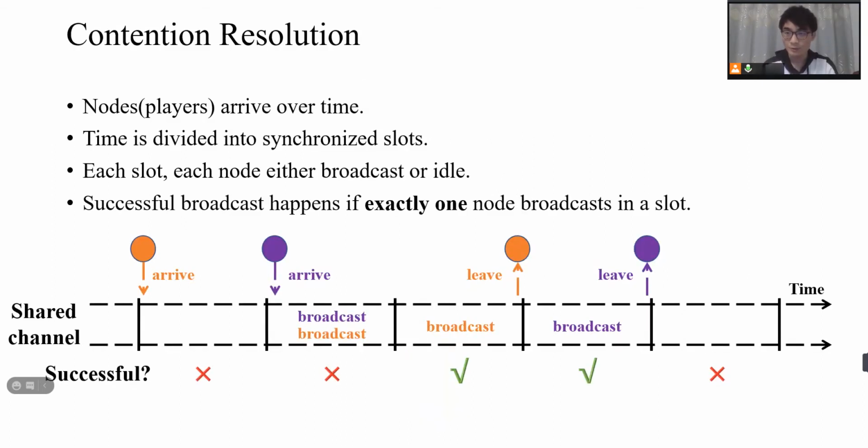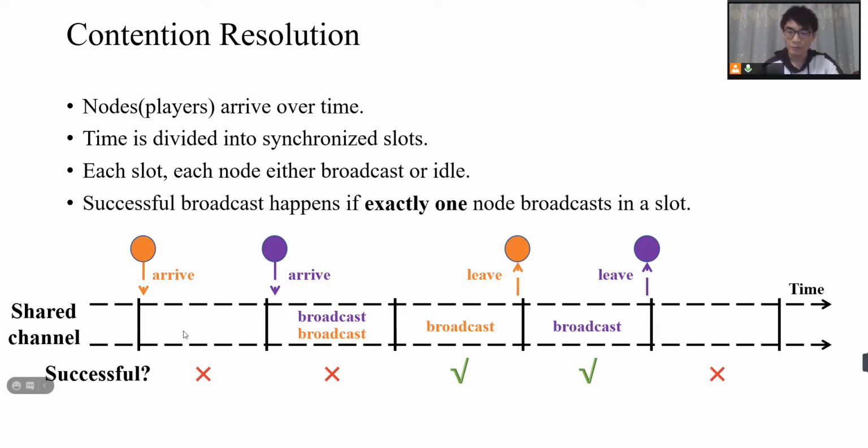First, let me introduce the model of the contention resolution problem. In this model, there is a shared channel, and there are several nodes, also called players, that arrive over time. The time is discrete and divided into synchronized time slots. As you can see, a node can arrive at the beginning of some slots. Each node has a single message to broadcast. In each slot, a node can either broadcast or just be idle.